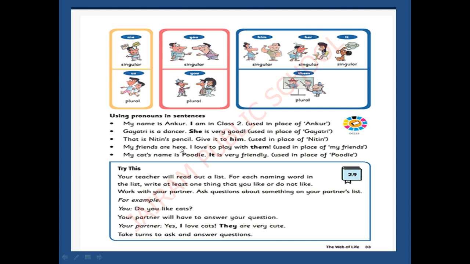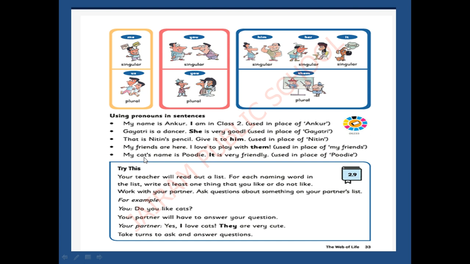My friends are here. Here, is friends singular or plural? Plural. Very good. I love to play with them. Why did we use them here? Because friends is plural. So for more than one person, a group of persons, we use them. So in the place of friends we used them. Next sentence. My cat's name is Puddy.